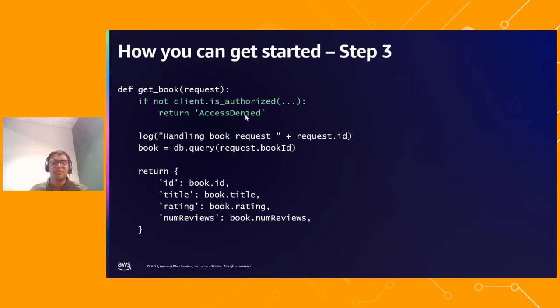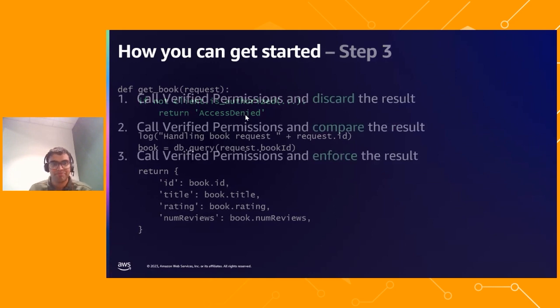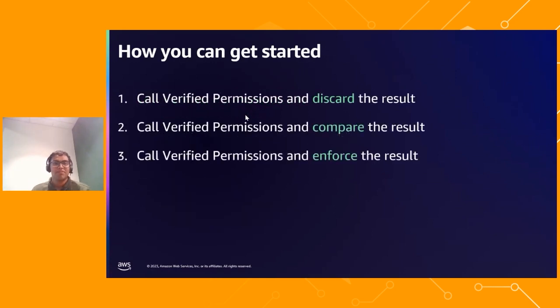And this enables you to remove all your authorization logic from your code and move it to Amazon Verified Permissions. A simple three-step process. First, call Verified Permissions, discard the result, then start shadow testing and comparing the results. And lastly, remove code from your own application and then enforce the result you get from Verified Permissions.